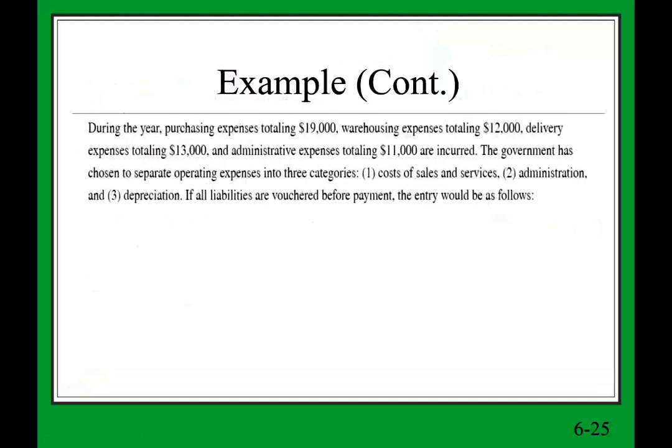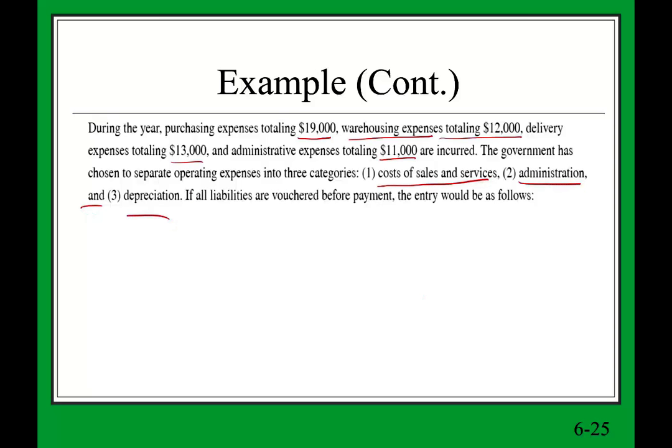During the year, purchasing expenses totaled $19,000, warehousing expenses totaled $12,000, delivery expense totaled $13,000, and administrative $11,000. Basically, we have expenses. What do we do? We're going to debit expenses and credit liability. The government has chosen to separate operating expenses into three categories: cost of sales and services, administration, and depreciation.